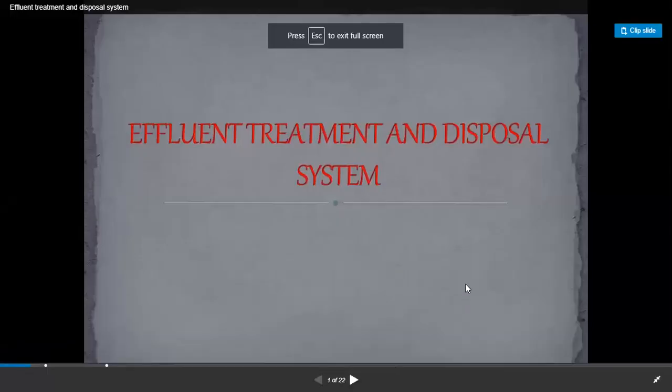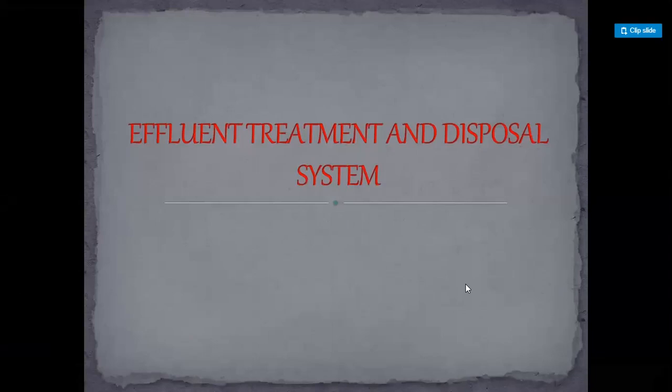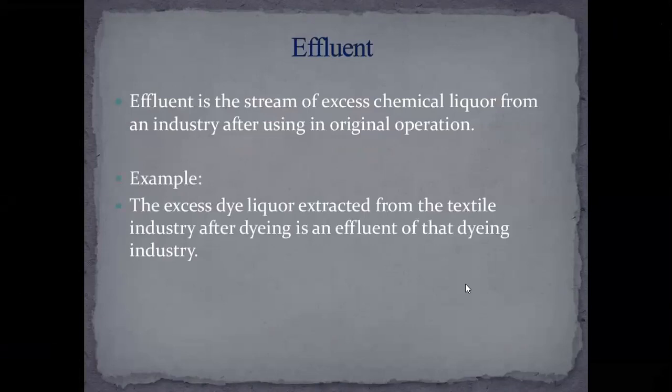So guys, effluent treatment and disposal system. Before going to that, effluent is the stream of excess chemical liquid from an industry after use in the original operation.